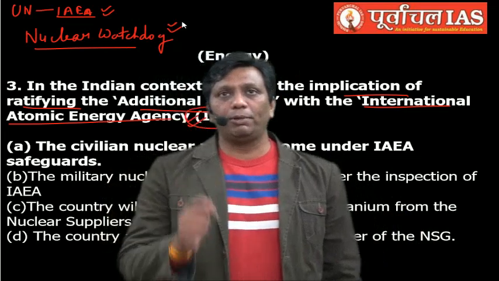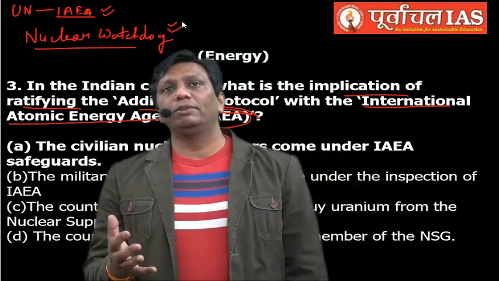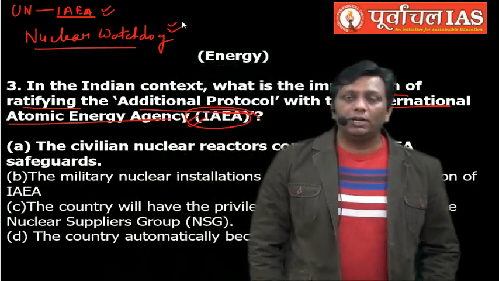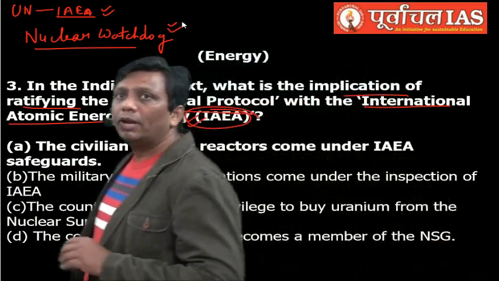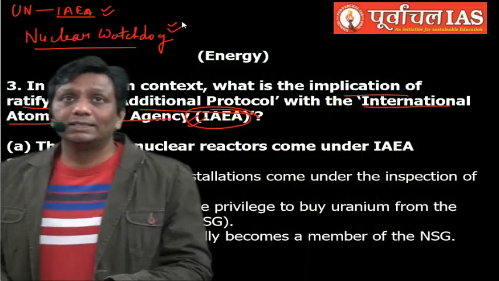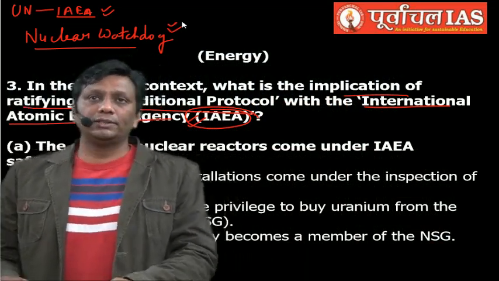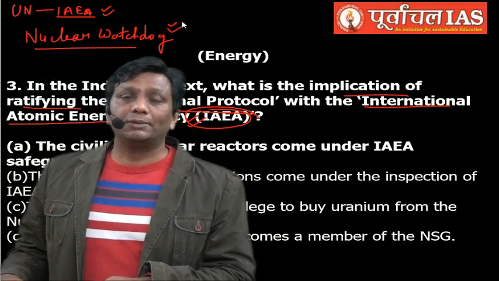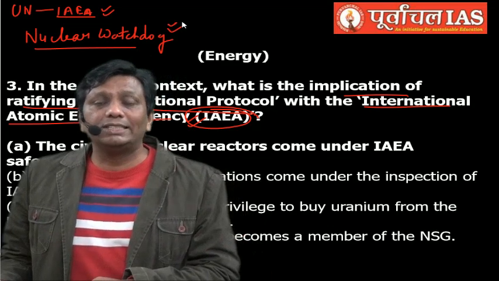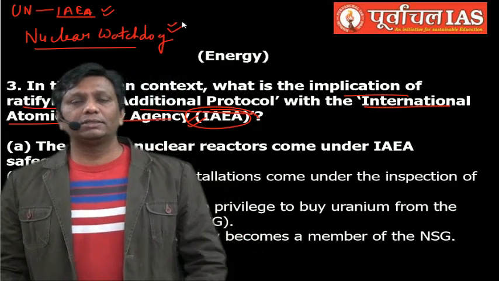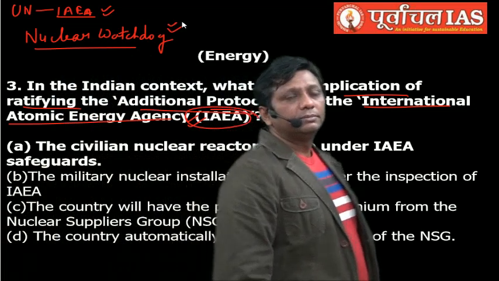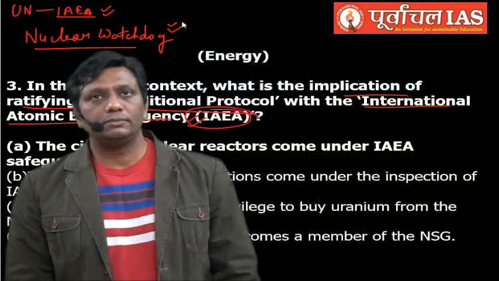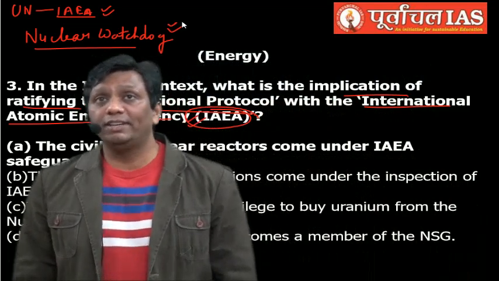If in your objective paper, UPSC and state PCS, it asks which is the nuclear watchdog? IAEA. So through the additional protocol, civil nuclear reactors come under IAEA safeguards. It is a must, guys. Maybe you are misusing the nuclear reactor, which you set up especially for utilizing nuclear fuel for electricity generation. Suppose you are doing other activities and get involved in developing an atom bomb. So this is the reason, guys, the first statement will be correct here. This IAEA headquarters is in Vienna, guys.